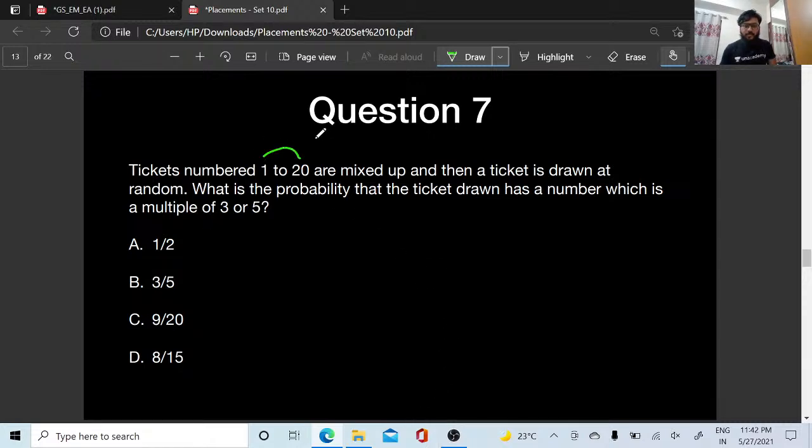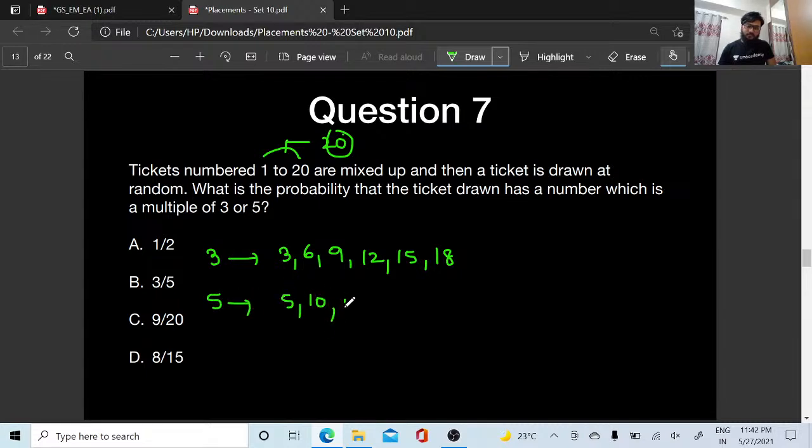Okay, 1 to 20 is there, right? So how many numbers am I having in total? The total events are 20. They are asking me the multiples of 3. So this is 3, 6, 9, 12, 15, 18. And they are asking the multiples of 5. That will be 5, 10, and 15. So you can see 15 is common here. It counts as 1.